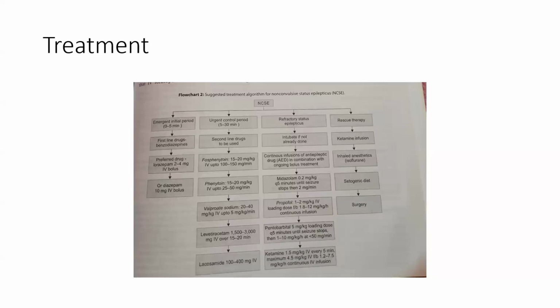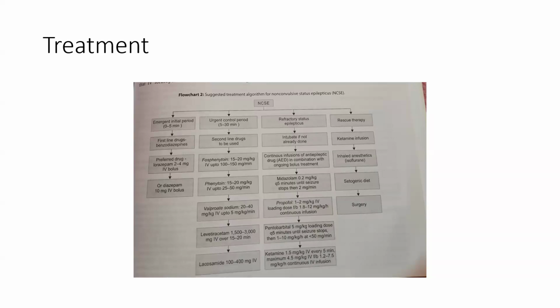Then phenytoin, that is 15 to 20 mg per kg IV up to 50 mg per minute. Then valproic acid 20 to 40 mg per kg up to 5 mg per kg per minute. Levetiracetam is 1500 to 3000 mg IV over 15 to 20 minutes. And then lacosamide can also be given in the dose of 100 to 400 mg IV. In case of